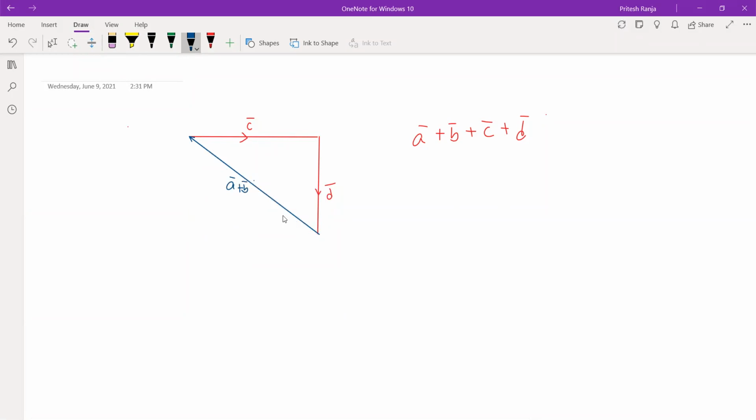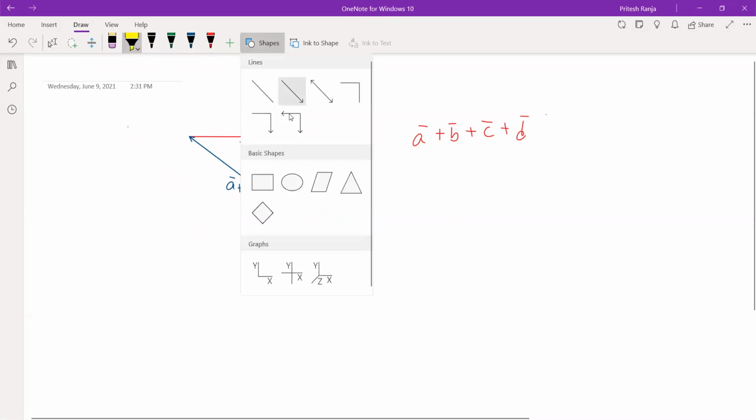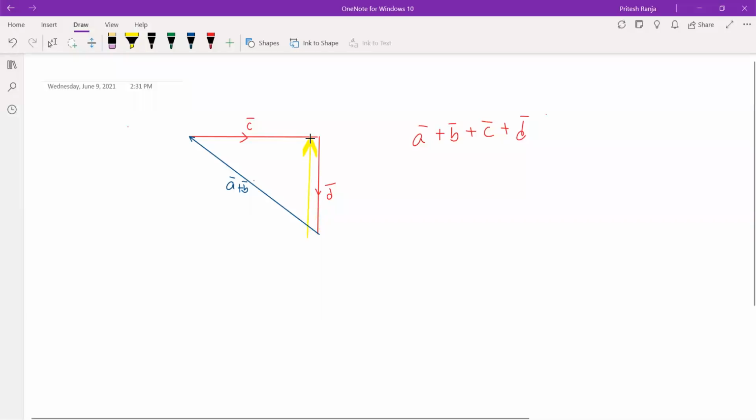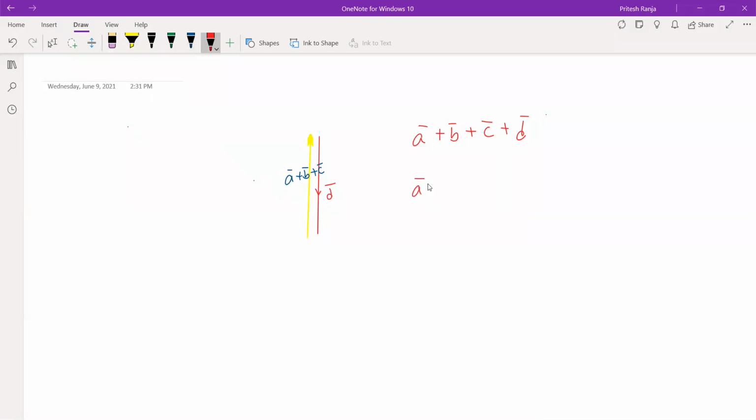Now again we can combine this vector and this vector because their sense of direction is maintained, and I can say this is representing a plus b plus c. So we can remove them now. Now you see they are opposite of one another. So we can say a plus b plus c is negative of d. So that means a plus b plus c plus d is equal to 0 vector.